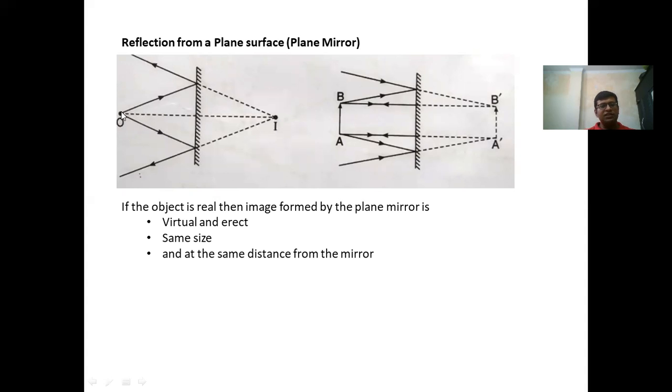So we can say that if this is the object distance, this is the image distance. So object distance is equal to the image distance in case of plane mirror. So what are the properties of image formed by the plane mirror? First, it is virtual and erect. The size of the image will be the same as the size of the object, and the image distance is equal to the object distance.